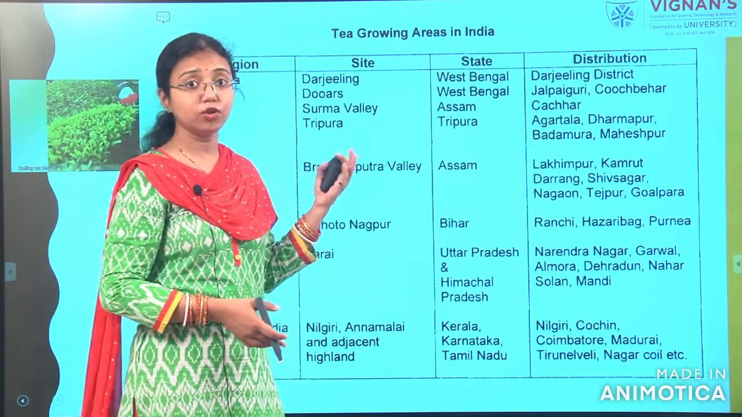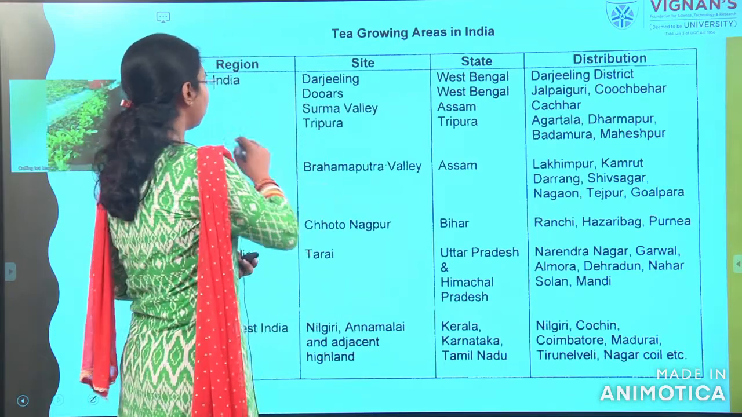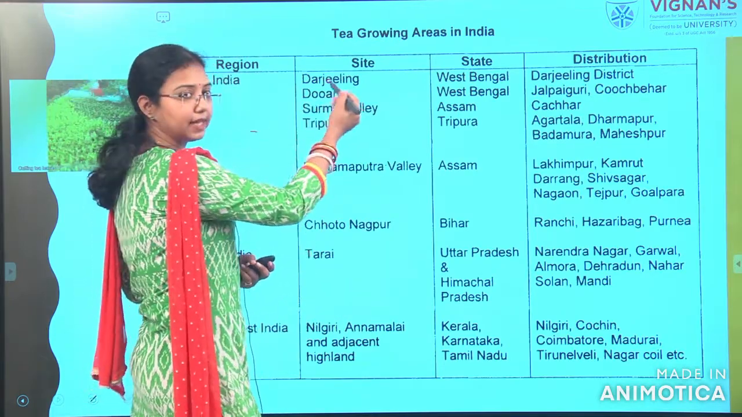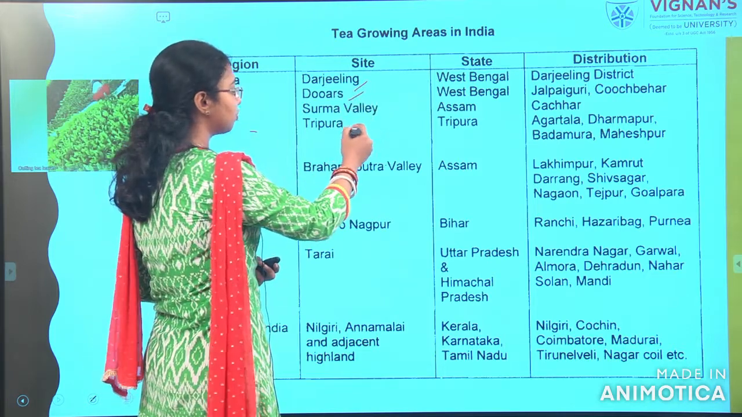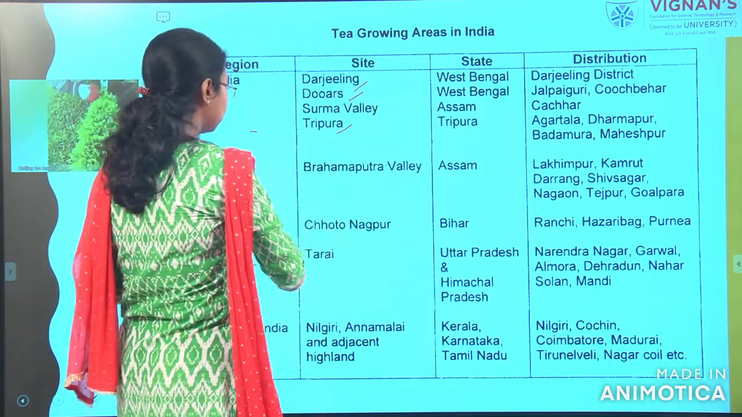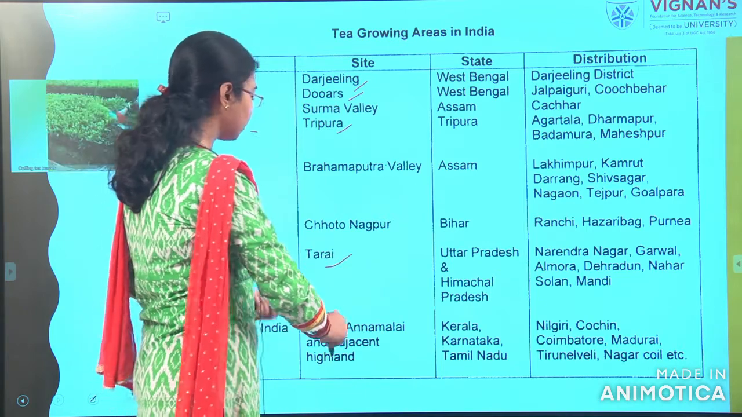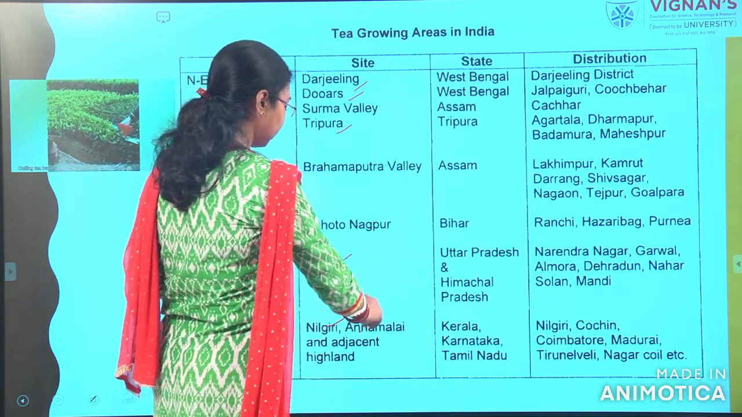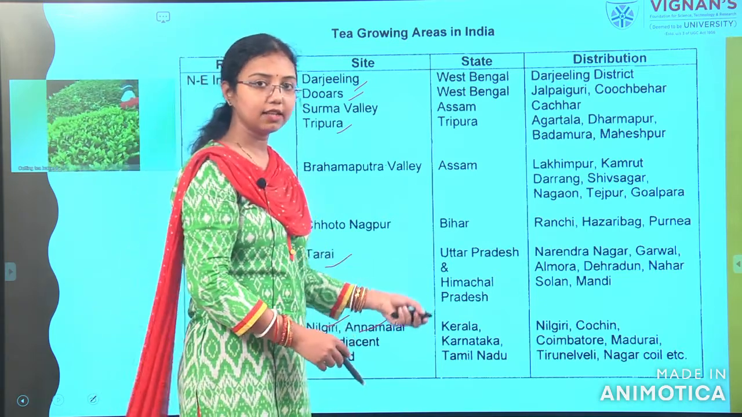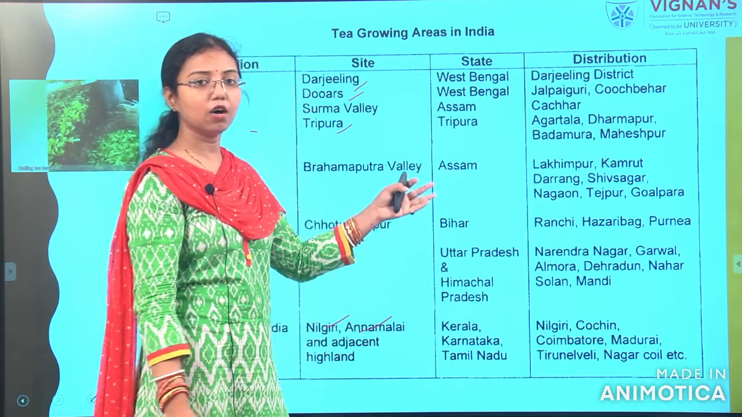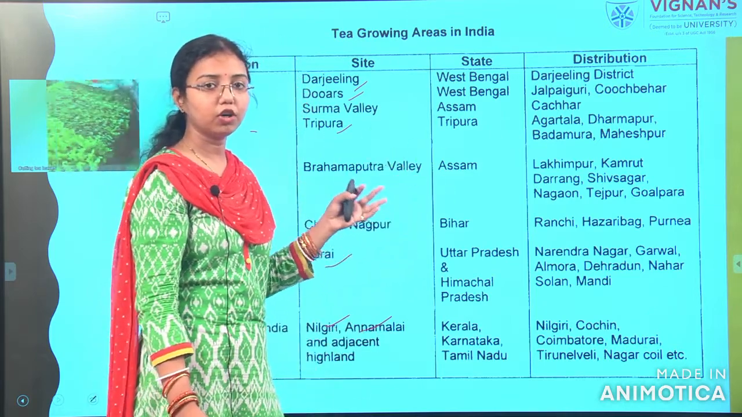Tea growing areas in northeast India include the main places like Darjeeling, Duars, Tripura, then in northern India the Tarai region, and in the southwest the Nilgiris and Annamalai and the adjacent highland in Kerala. So these are some places showing how it has been distributed for tea processing.